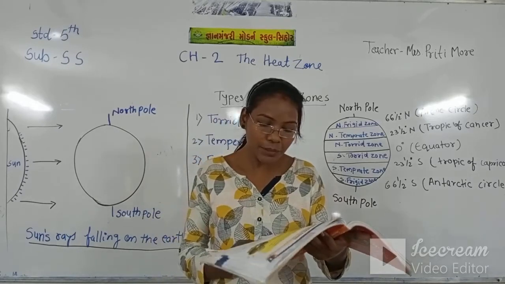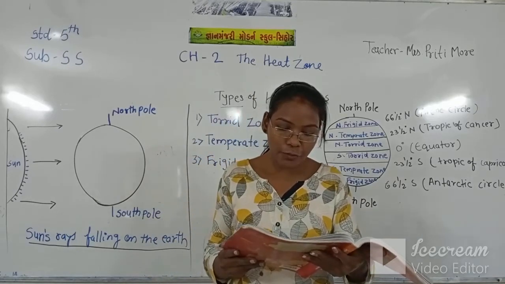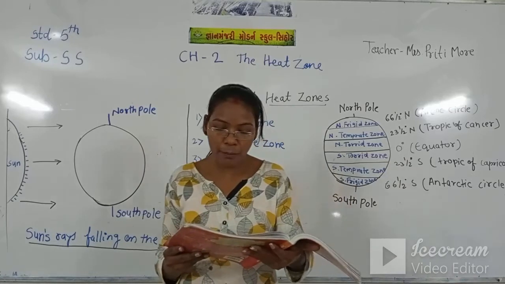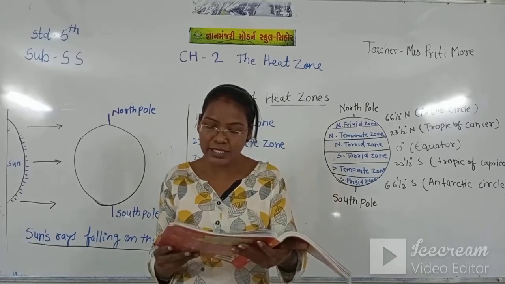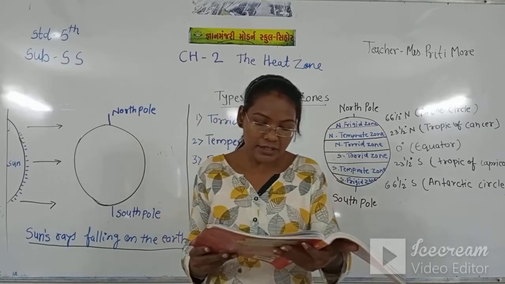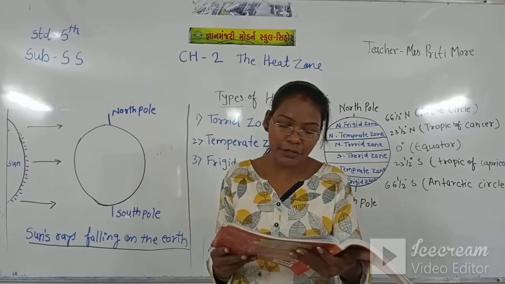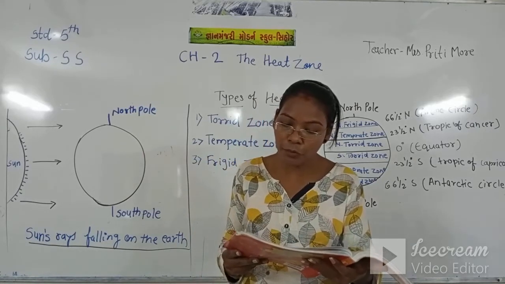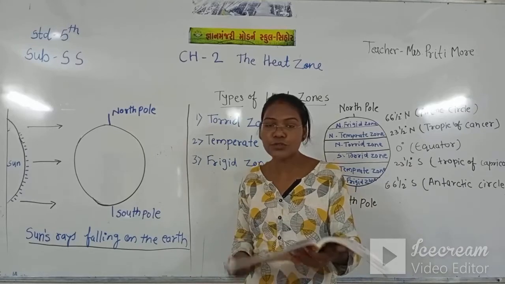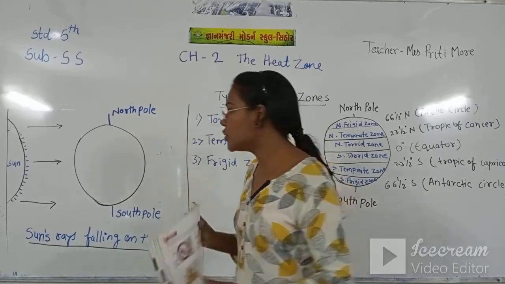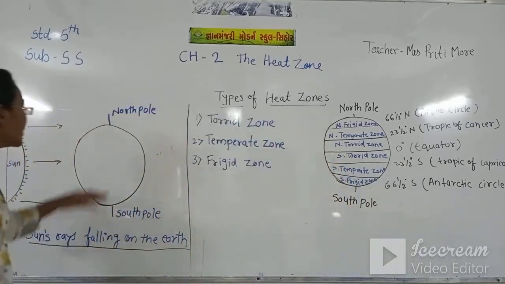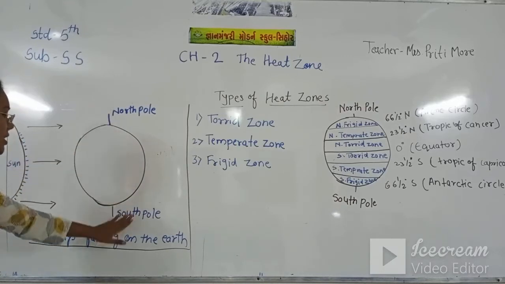The climate of a place is determined by the amount of heat a place receives from the sun. Study the following diagram. Now you see this diagram. This is the North Pole and this is the South Pole.